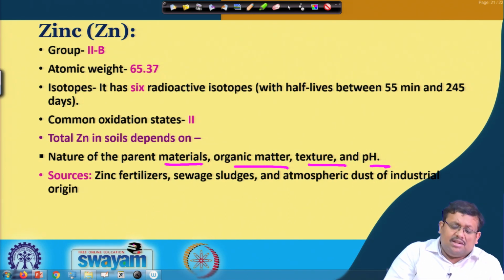What are the sources of zinc in the soils? Basically zinc fertilizer, sewage sludge and atmospheric dust of industrial origin. So, these are the major sources, and you can see most of the sources are anthropogenic in nature.